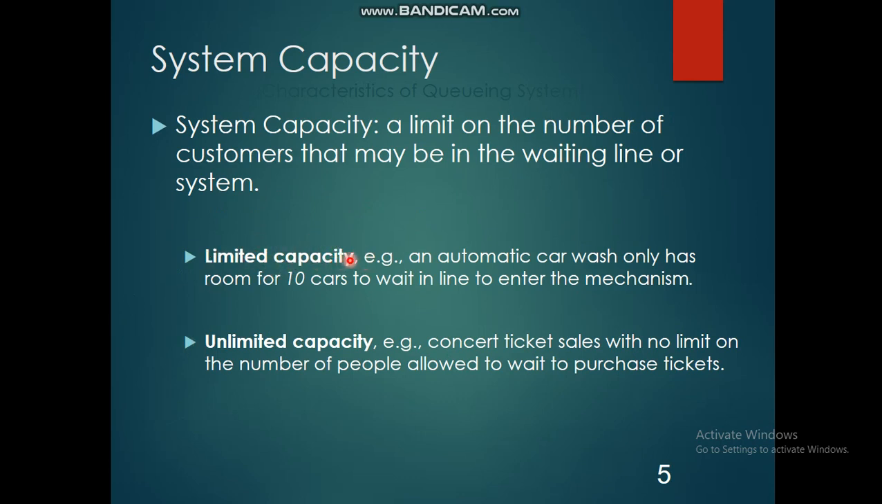For example, an automatic car wash has room for only 10 cars to wait in the line. So before entering the car wash, the limit given in the waiting line is only 10. So that is limited capacity. What is unlimited capacity? For example, concert ticket sales with no limit on the number of people allowed to wait to purchase the tickets. So there is no capacity limit there. That is unlimited capacity. Anyone can take the tickets to attend the concert.